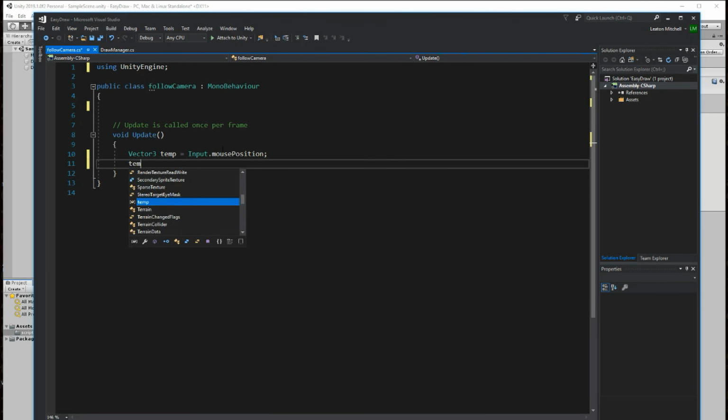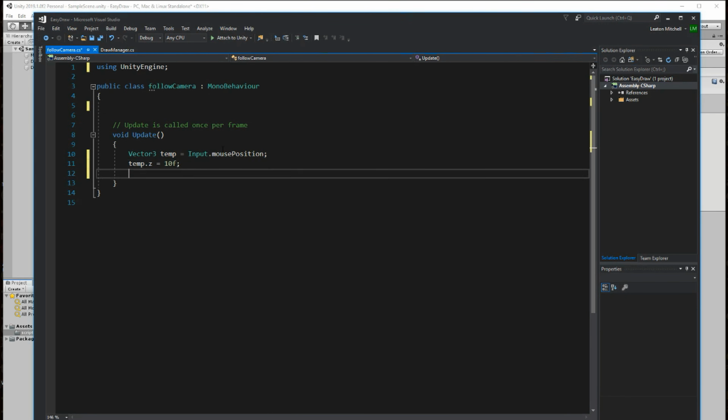Next, you will take that temp and get the Z axis and just set it equal to about 10f. You can fiddle with this and find what works best for you. I find 10f is usually just perfect.